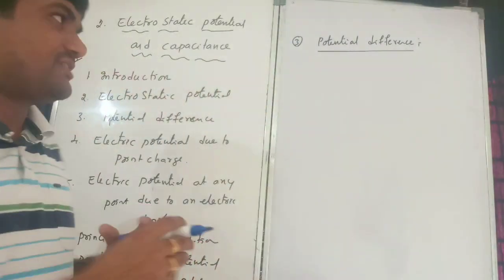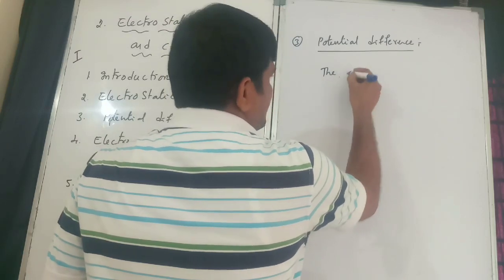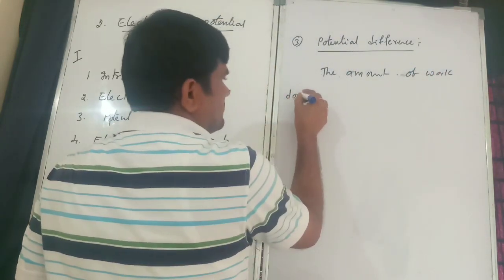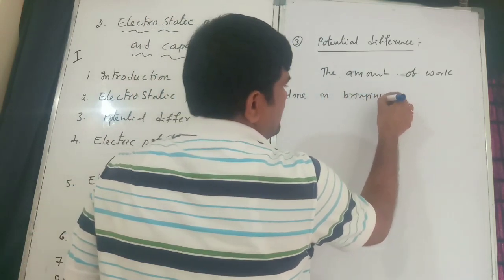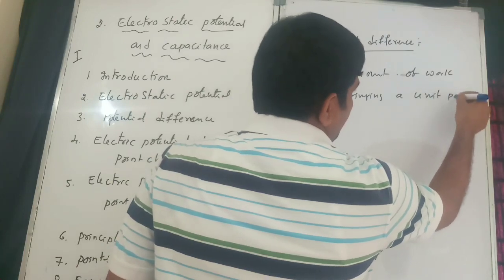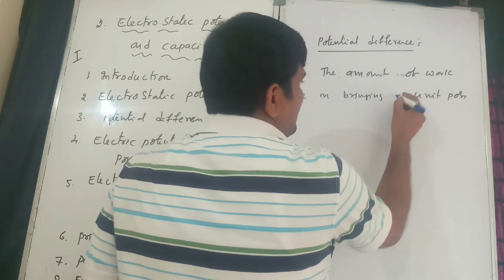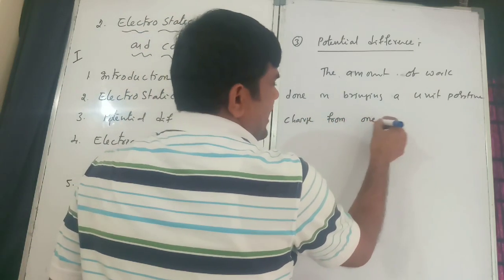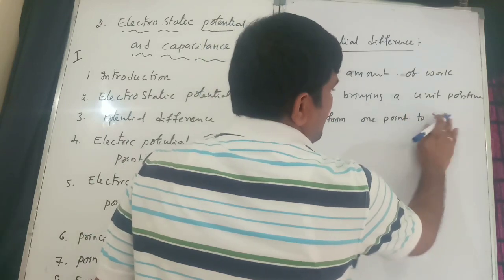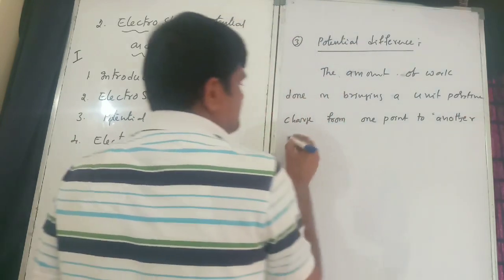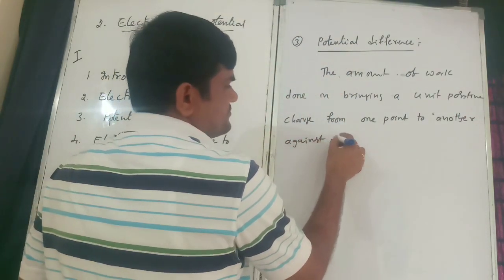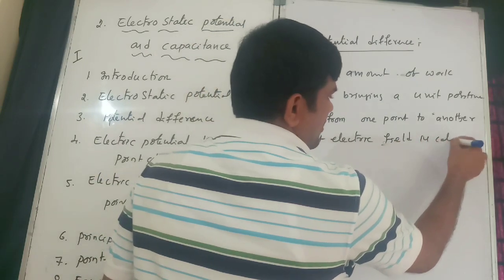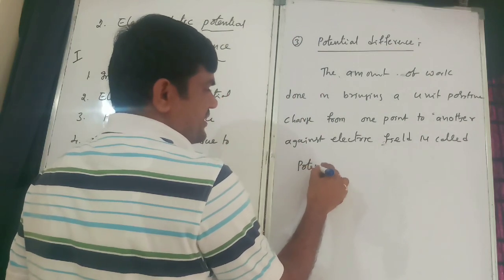Potential difference is the amount of work done in bringing a unit positive charge from one point to another against the electric field. This is called potential difference.